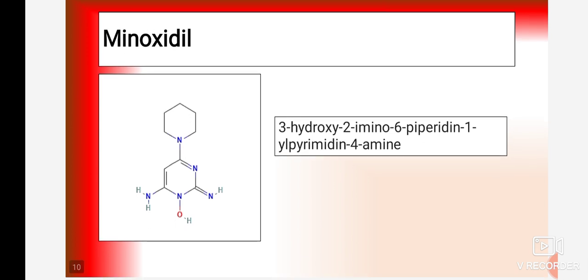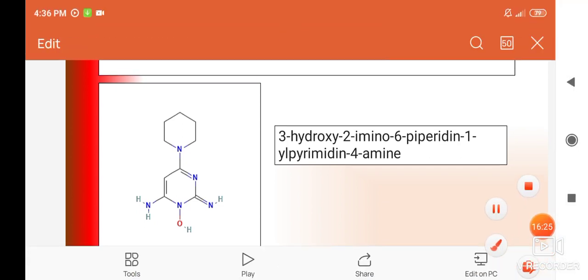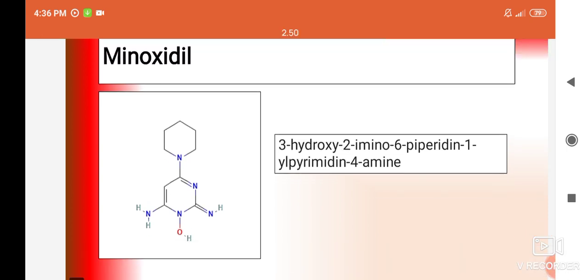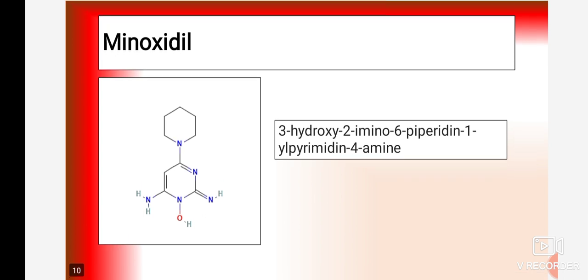So this is the structure of minoxidil: 3-hydroxy-2-imino-6-piperidin-1-yl-pyrimidin-4-amine. 3-hydroxy means there is a hydroxy group at the third position.